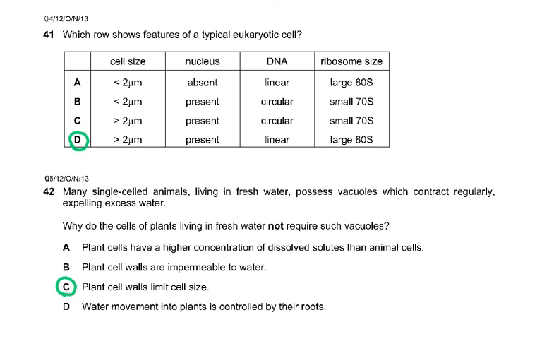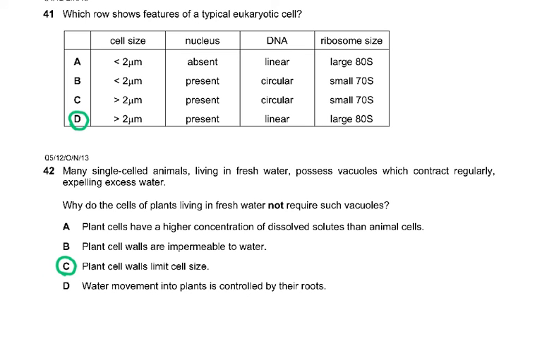Which row shows features of a typical eukaryotic cell? I'm sure everybody understands that. Then it says many single-celled animals live in fresh water and possess vacuoles which contract regularly, expelling excess water. And why do the cells of plants living in fresh water not require such vacuoles? Plant cell walls limit cell size. I've never understood why this was the answer, but I'm sure you can figure it out. Some of the MCQs I find are too confusing for me.